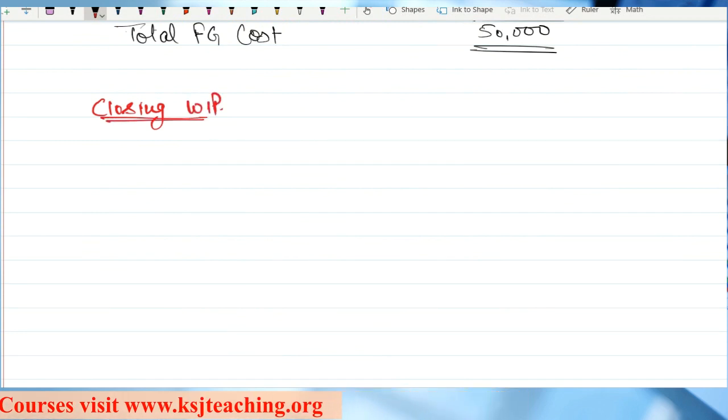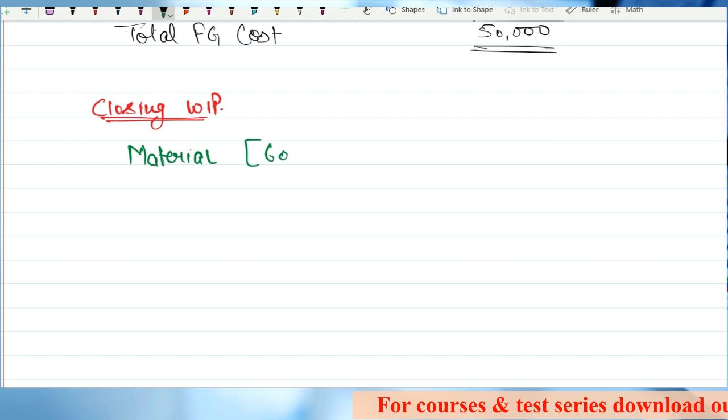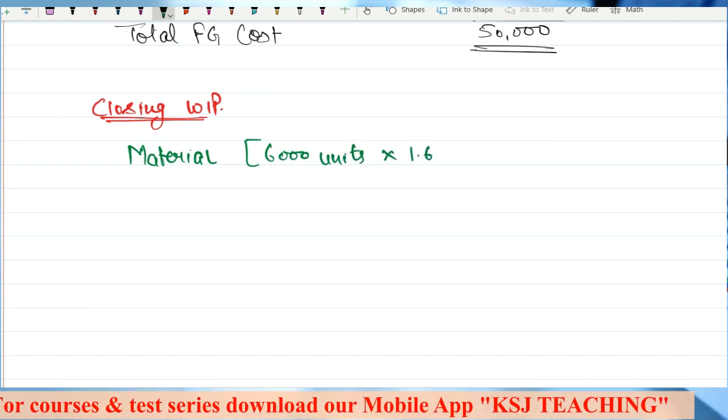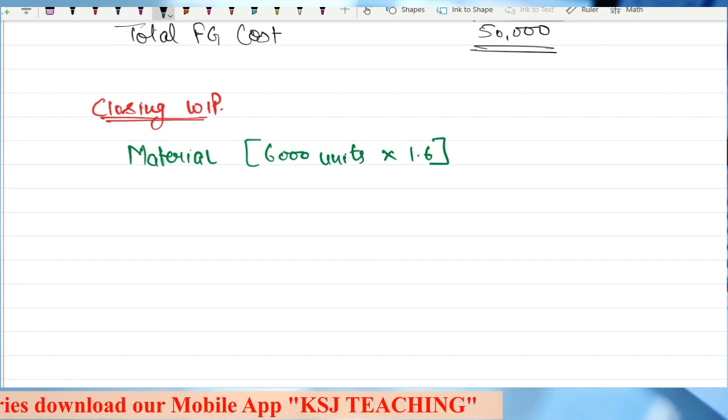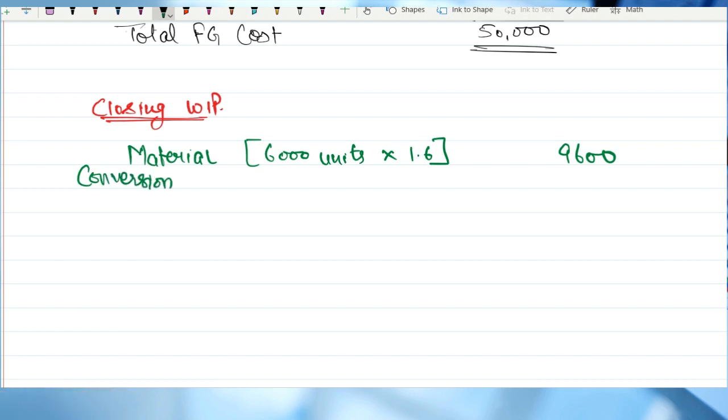So this was about the opening, this for the finished goods, and now we are going to talk about closing WIP. In closing WIP, again we'll be incurring two costs, right? One is material cost. Material cost has been incurred on how many units? 6,000 units. What is the rate? 1.6. That comes to 9,600. And then we'll talk about conversion cost. How many units?